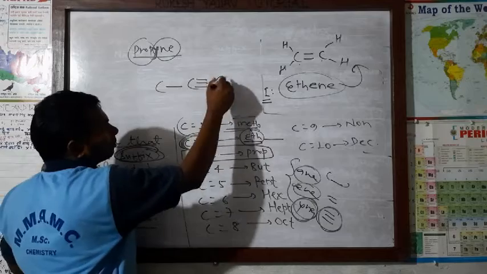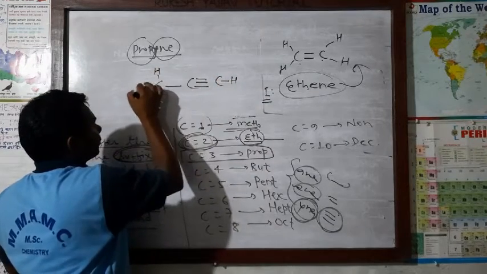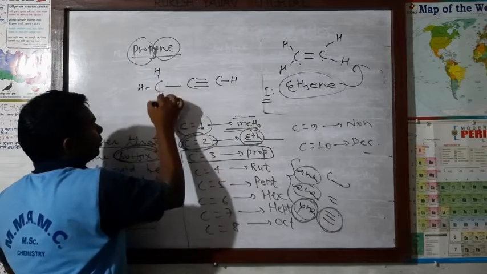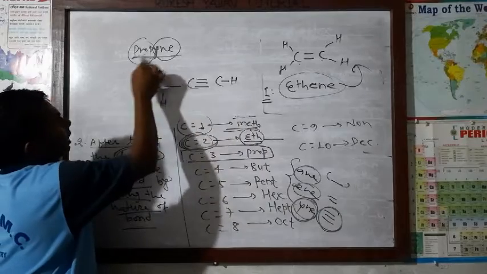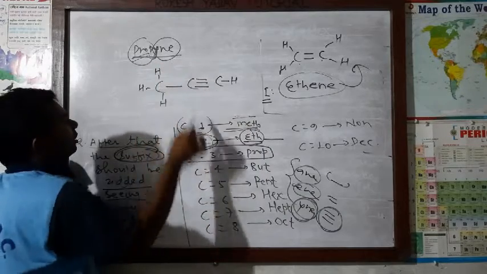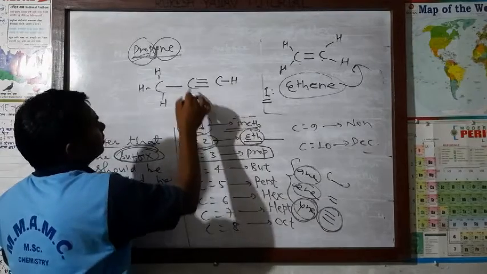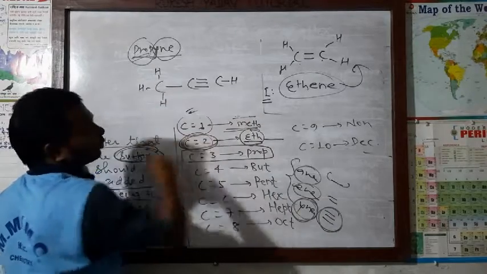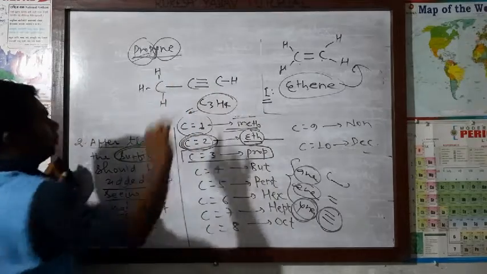Here 3 already become 1, 4. Here 3, 1, 4 already become here 2, 1, 2, 3, 1, 4. Now prop means how many carbon? 3 carbon. YNE, triple covalent bond. This is propane. Here 3, 1, 4 means C3H4. This is only propane.